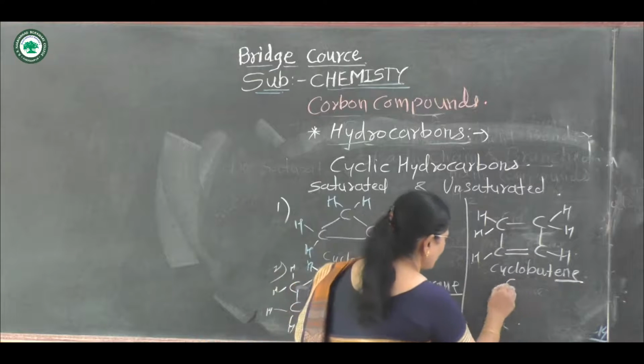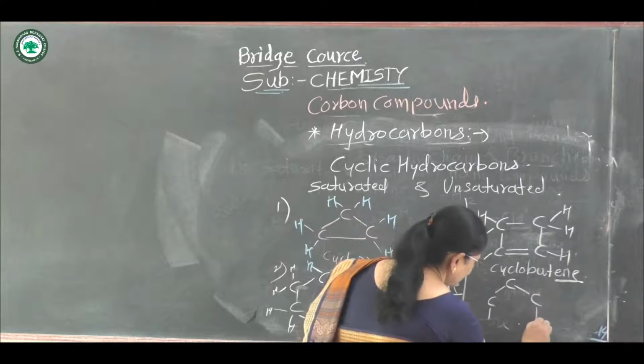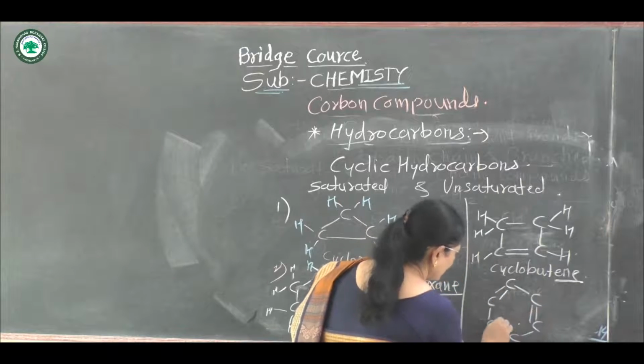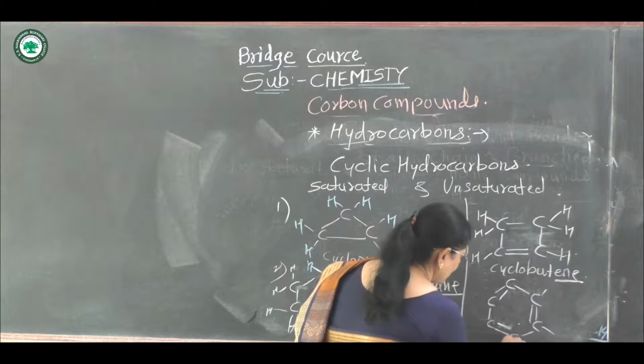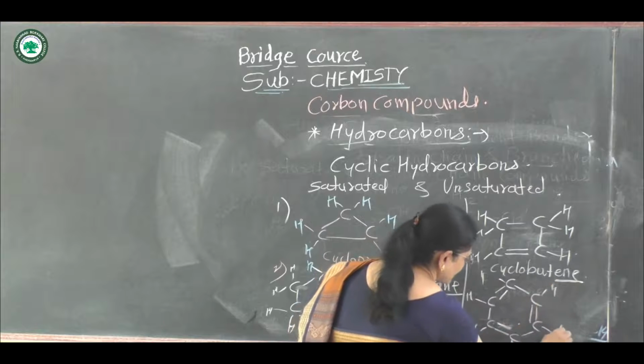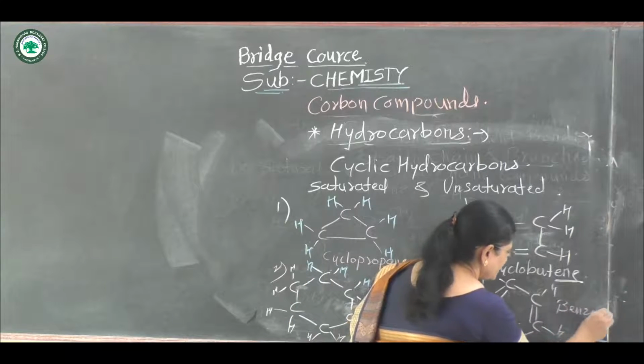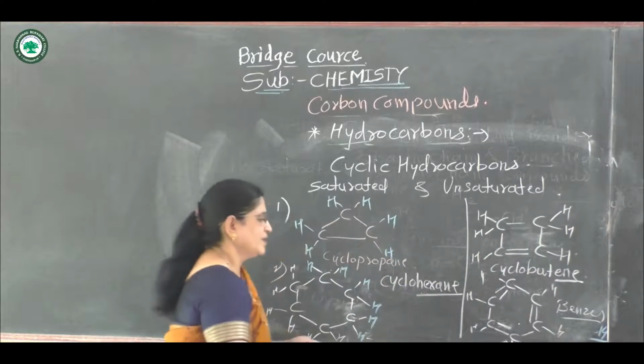And the next example, an unsaturated compound and a well-known example, has alternate carbon single bonds and double bonds. The name of this compound is benzene. This is also an unsaturated compound.